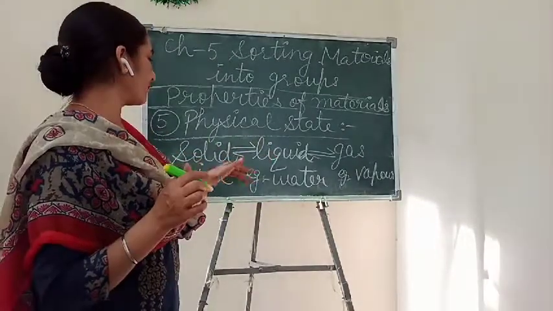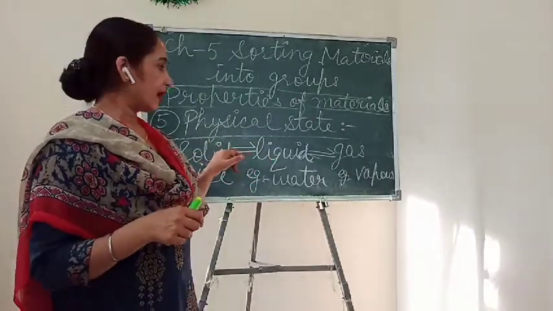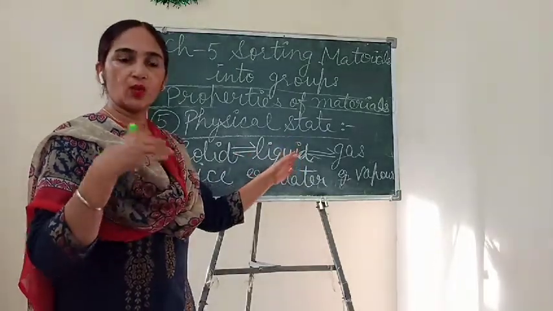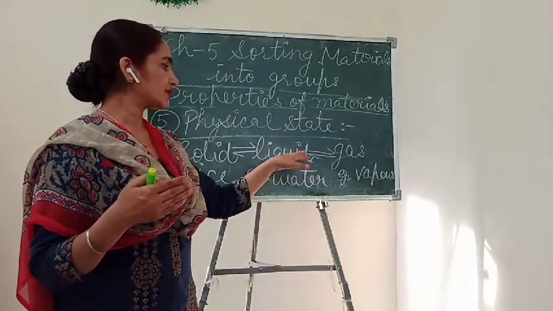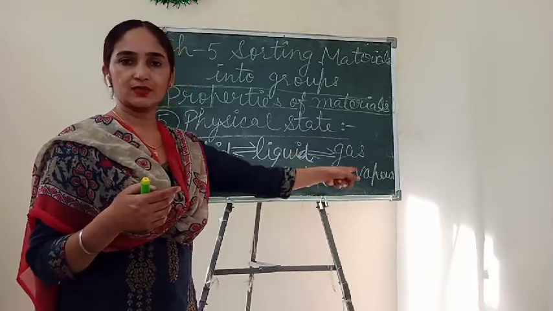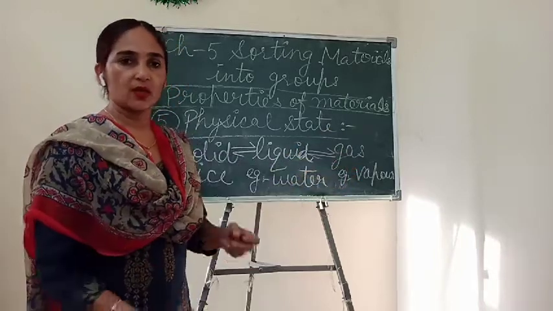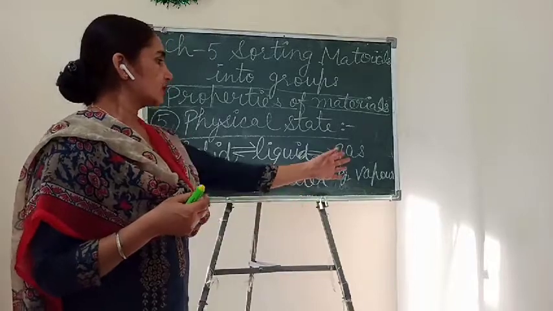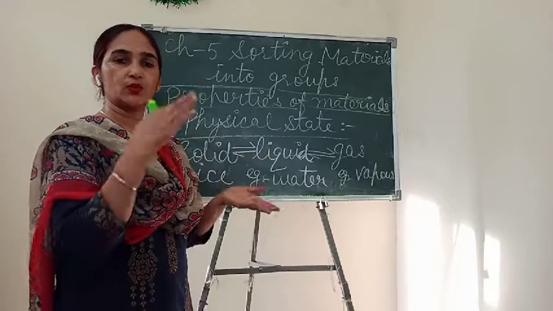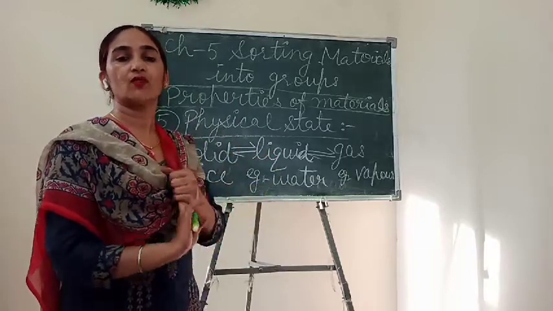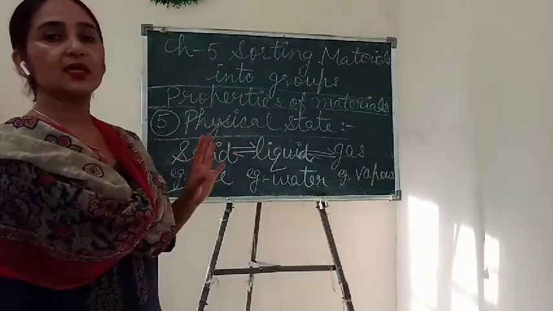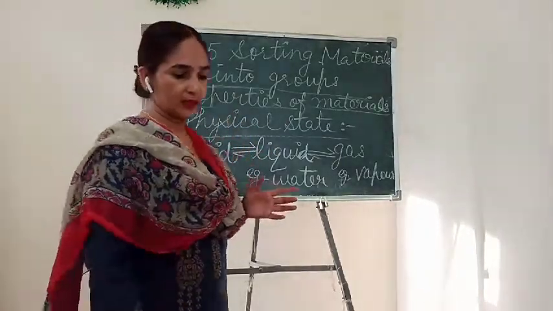If we increase the temperature of ice, then ice melts into water. And if we increase the temperature more and water starts boiling, then water changes from liquid state to gaseous state. After boiling, water vapors are formed. So all these states are interchangeable. One state can be changed into another state by the change of temperature. Understand? So this is all about the physical state of any material.